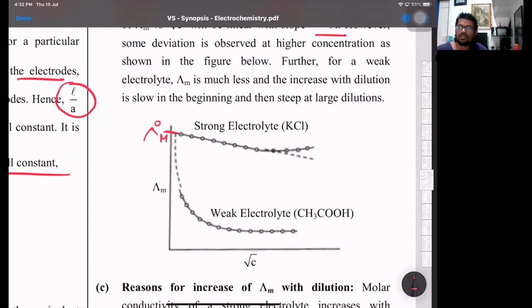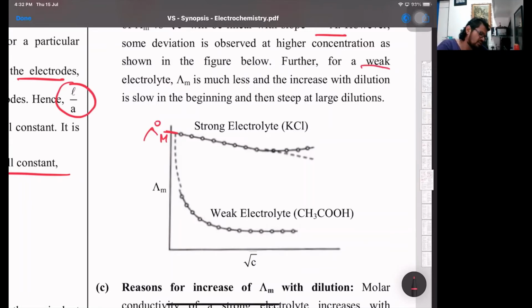That's why the chemist Kohlrausch came up with Kohlrausch's law, where if you know the molar conductivities of the ions of the strong electrolytes at infinite dilution, or zero concentration, then using the values of strong electrolytes, we can calculate the values for weak electrolytes. So that's what it says.